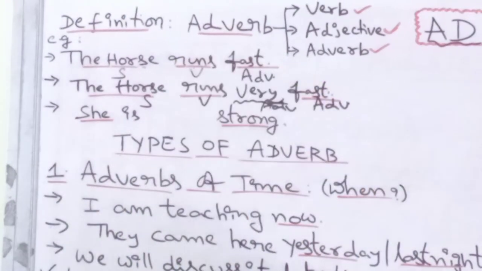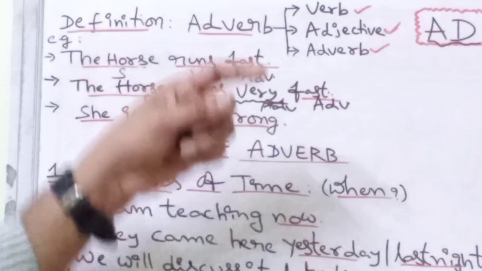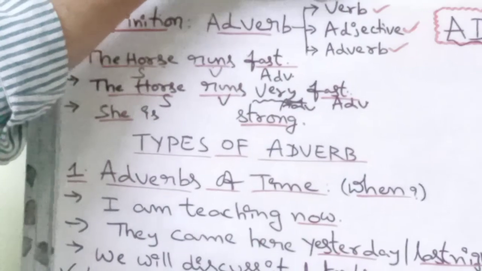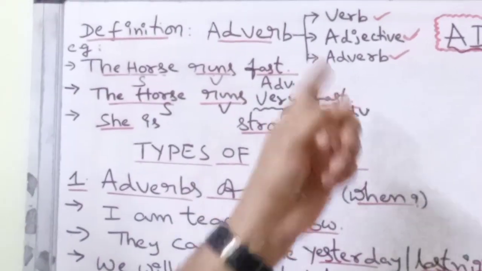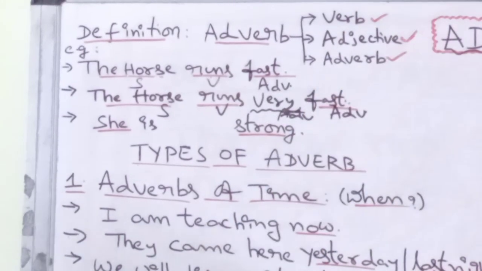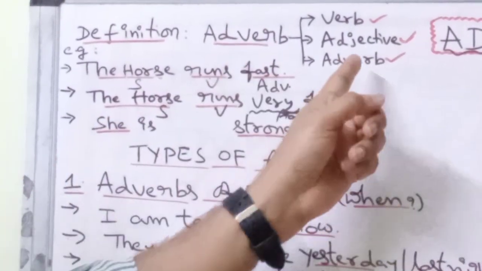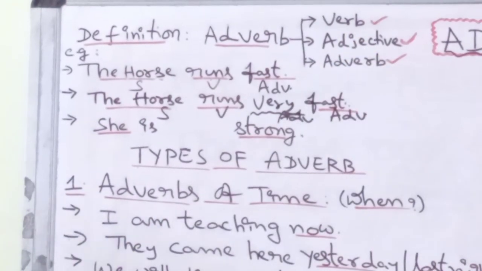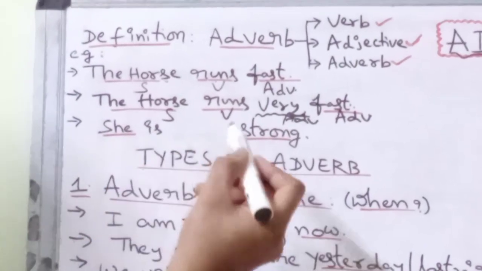And if you take the next example, we have already seen that an adverb is a word that qualifies a verb. In the second example we have seen that an adverb is a word that qualifies another adverb itself. And one more: an adverb is a word that qualifies an adjective too. It should qualify an adjective also. So in the third example, have a look.